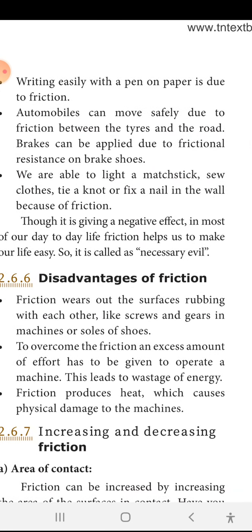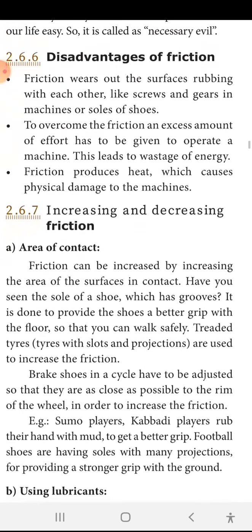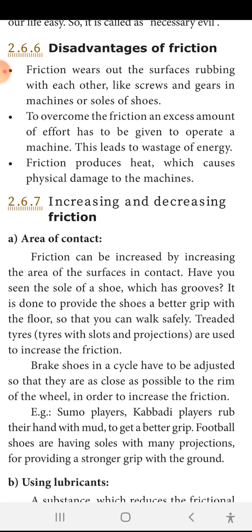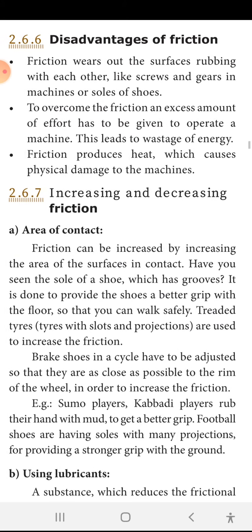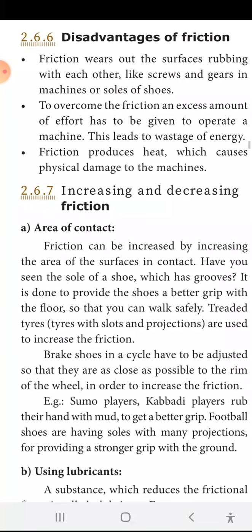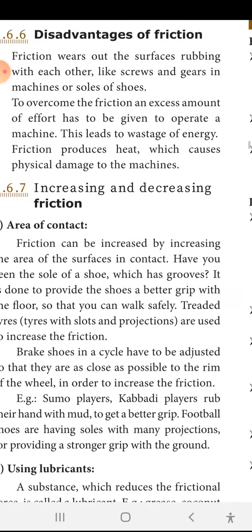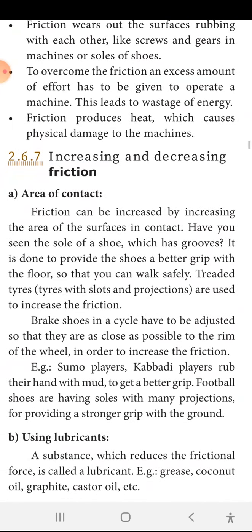Then what do we have to do? You may ask that question. Either we have to increase or decrease the friction. How can we increase or decrease the friction? Already we saw the area of contact. A road roller has a large area, so it has large friction to move, and cycle tires have less area of contact and it is easy to move. So if the area of contact is more, the friction is more, and if the area of contact is less, the friction is less. This is already studied.